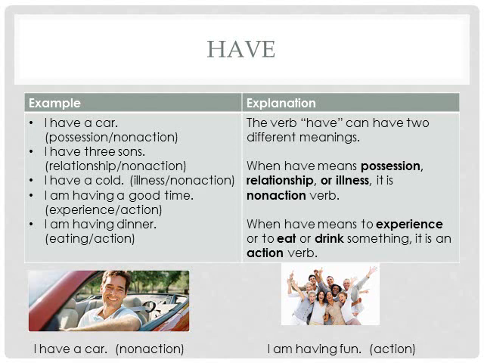So it's not I am having a car, or I am owning a car. The other form is for relationships. I have 3 sons, not I am having 3 sons, because it's non-action. Or I have a cold. This is for illness. I have a cold, not I am having a cold. So for these 3 things, possession, relationship, and illness, have is non-action.